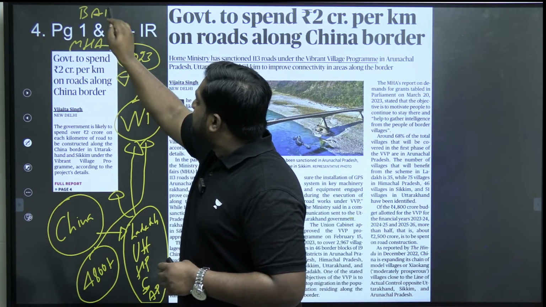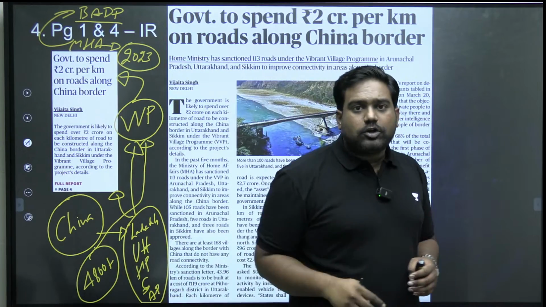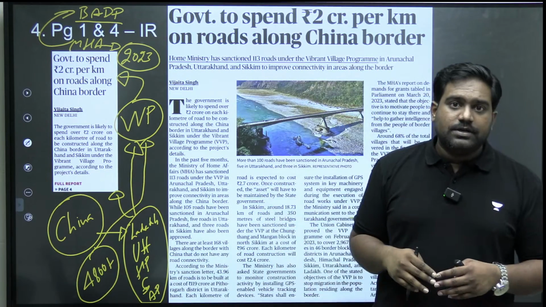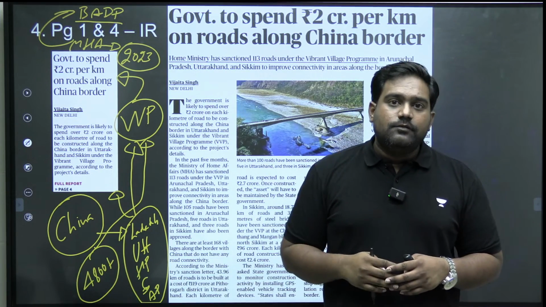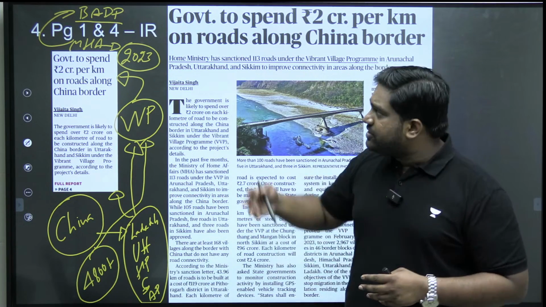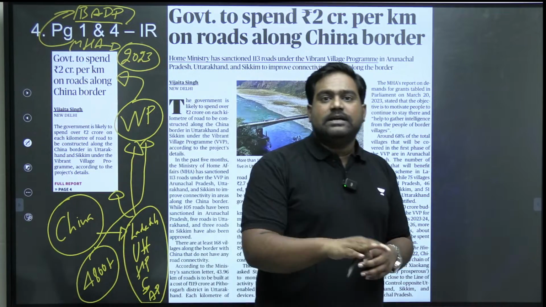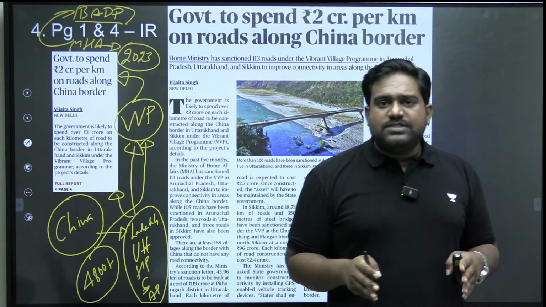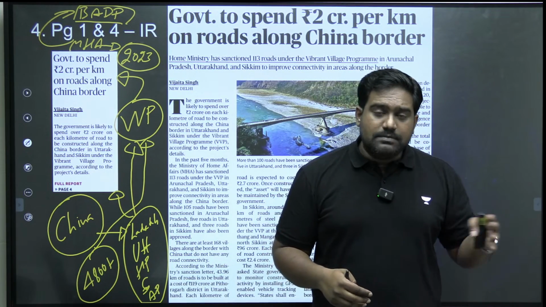The MHA has been implementing the Border Area Development Program for almost 30-40 years across all the land borders. Initially, it was started in the 1980s along the Pakistani border, focusing on Rajasthan, Gujarat, Punjab, Jammu and Kashmir. Based on the success of the Border Area Development Program, it was expanded to cover all the other land borders: the Chinese border, Bangladeshi border, the border villages near Nepal and Bhutan, Myanmar.